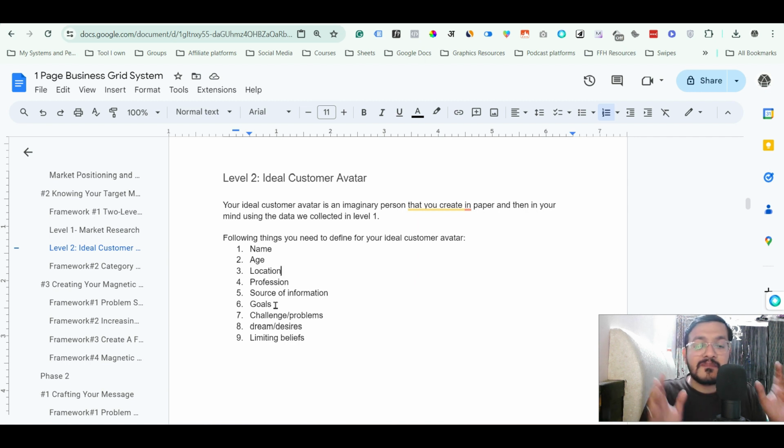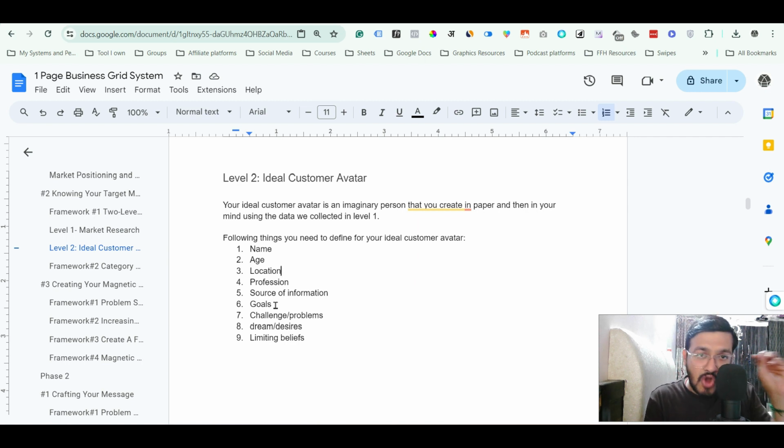Okay, so challenges and problems are very very important, and the better you know the challenges, the better you know the problems, the better solution you can create, the better marketing material you can create. And ultimately this is what helps you to sell your products more and more to your ideal customers. Okay, so very very important.